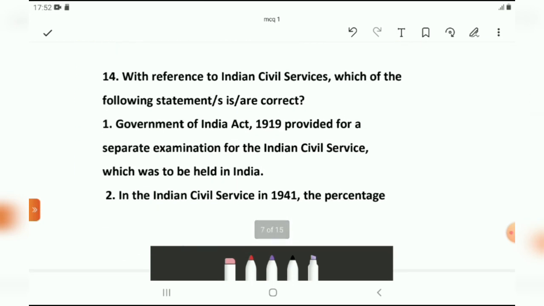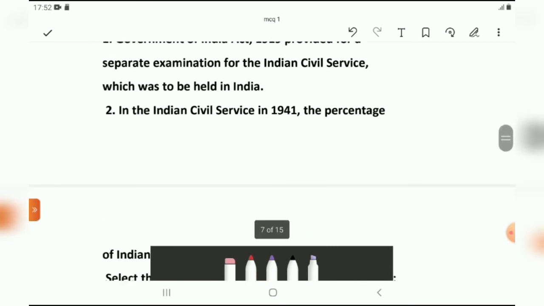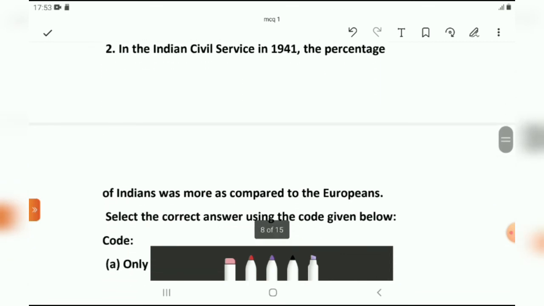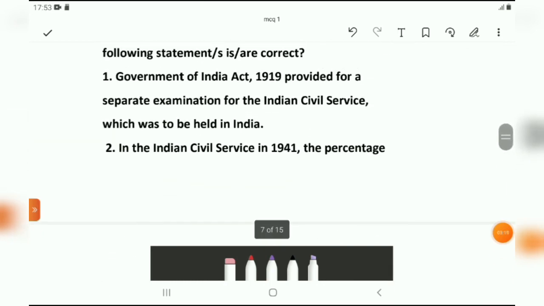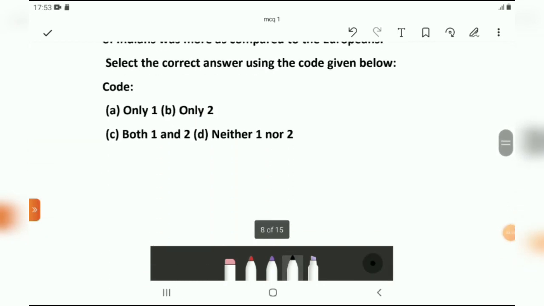14th question is, with reference to Indian civil services, which of the following statements are correct? Government of India Act 1919 provided for a separate examination for Indian civil service which was to be held in India. And the second statement is, in the Indian civil service in 1941, the percentage of Indians was more as compared to the Europeans. This is a total factual question, and the answer for this question is option C.